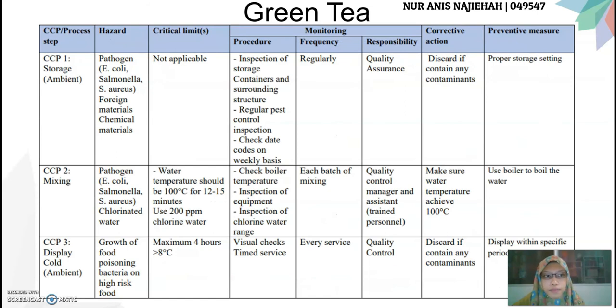For green tea, during mixing, the water temperature should be 100 degrees Celsius for 12 to 15 minutes. Use 200 chlorinated water. Check boiler temperature, inspection of equipment, and inspection of the chlorine water range too. It is done each batch of mixing by the quality control manager and assistant. Make sure that the water temperature achieves 100 degrees Celsius and use a boiler to boil the water.